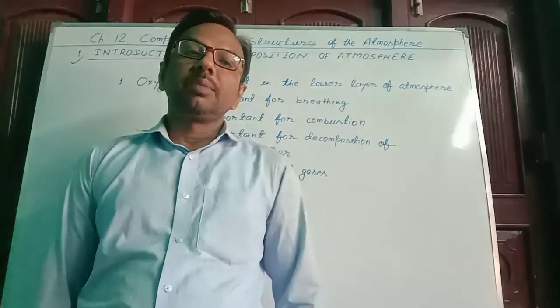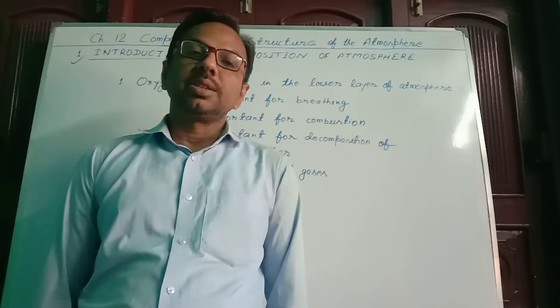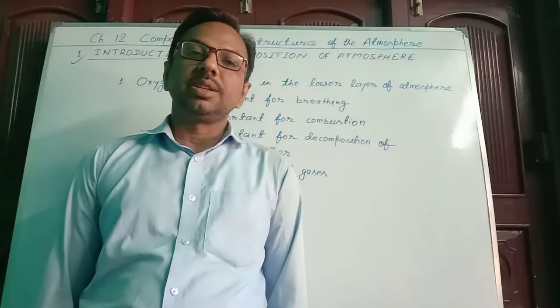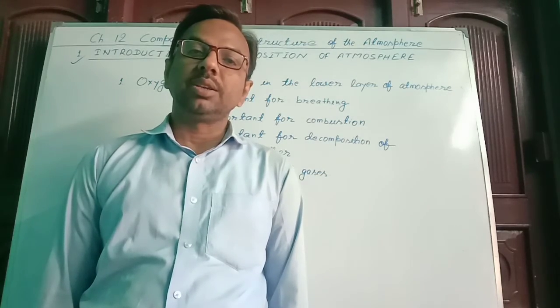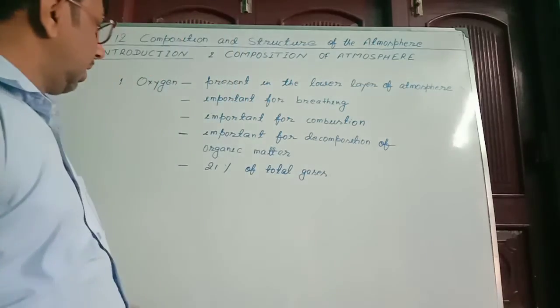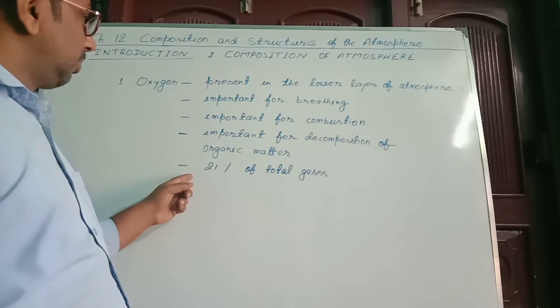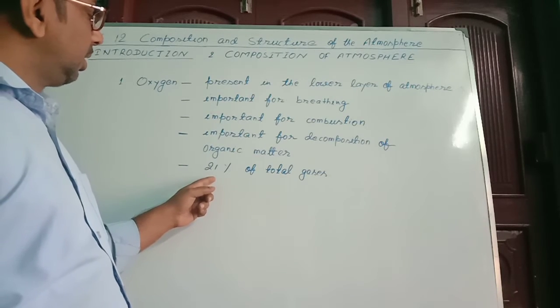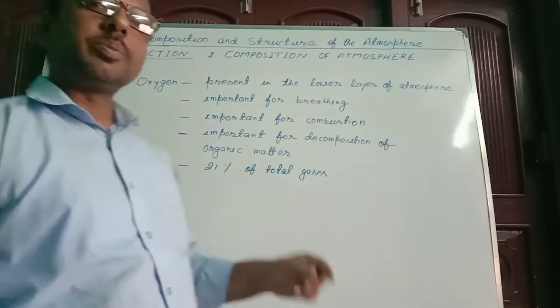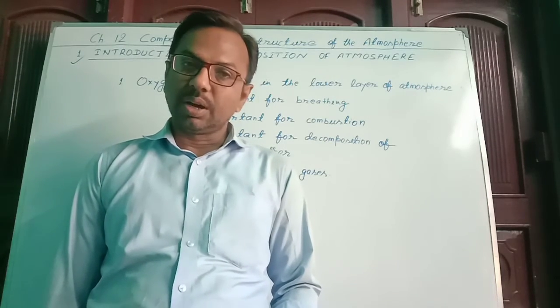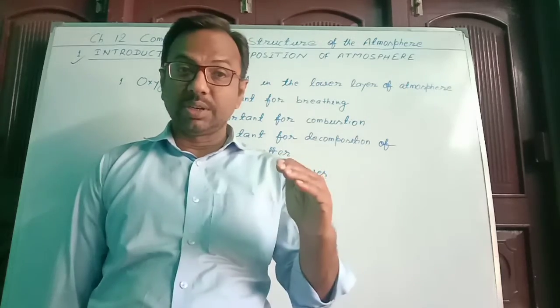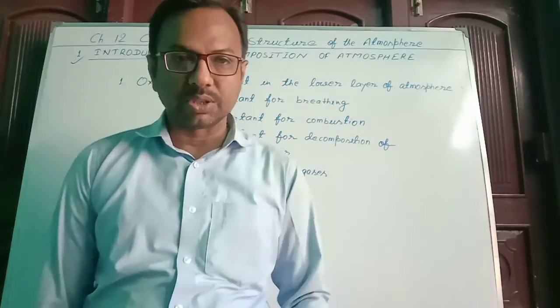When the organic matter is disintegrated, in that disintegration, this oxygen is also important. In the absence of oxygen, disintegration of organic matter is not possible. And next is its percentage amount in the atmosphere is 21%. Means 21% of total gases is oxygen, and that is present in the lower layer of the atmosphere.